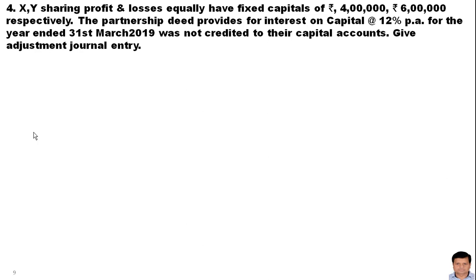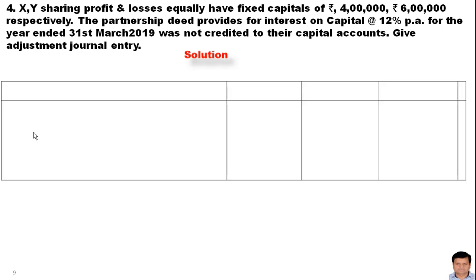This is the last question for practice. X and Y sharing profit and losses equally have fixed capitals of rupees 4 lakh and 6 lakh respectively. The partnership deed provides for interest on capital at the rate of 12% per annum, which for the year ended 31st March 2019 was not credited to their capital accounts. Give the adjustment journal entry. So see the solution over there.